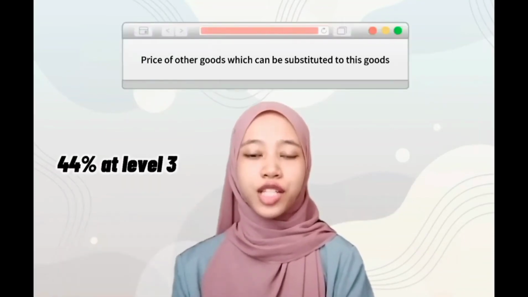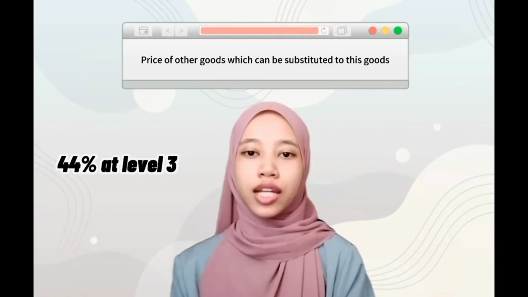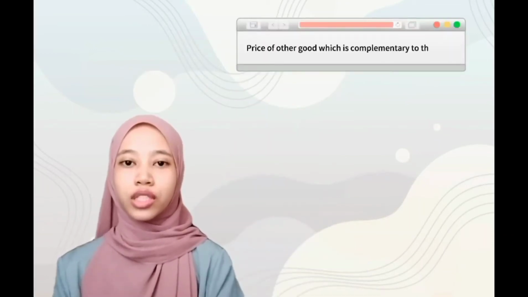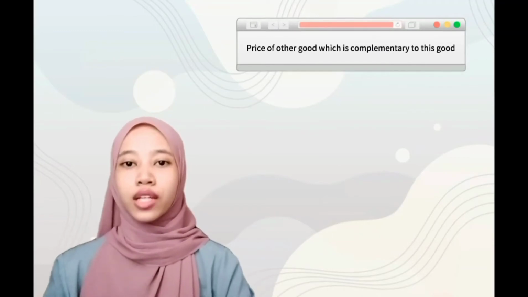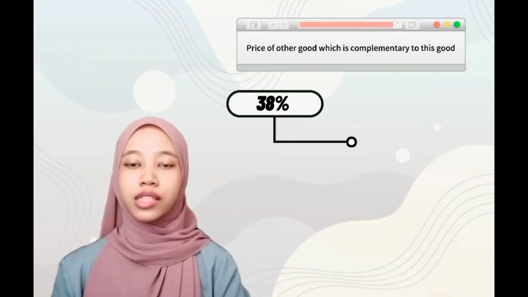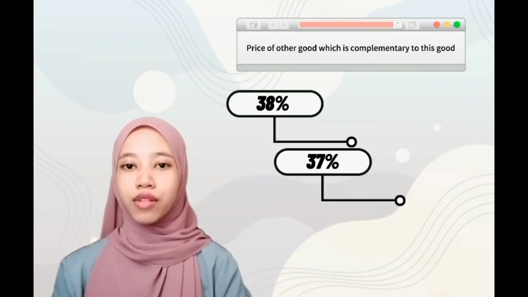In addition, we got 44%, which is the highest preference about price of other goods which can be substituted to this good at level 3, and only 80% indicate that they really agree with this statement. We also put a statement that price of other goods is complementary to this good. The result that we got is 38% respondents said their preferences at level 3, 37% at level 4 and 20% at level 5. Next, we want to know about their preferences on the goods.